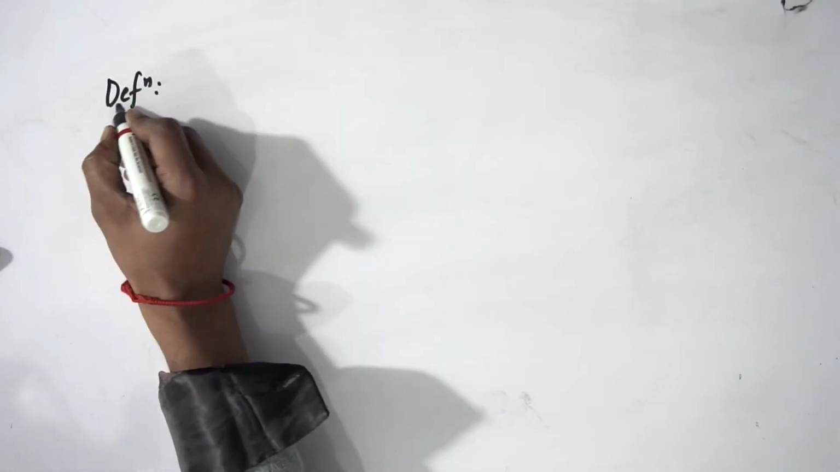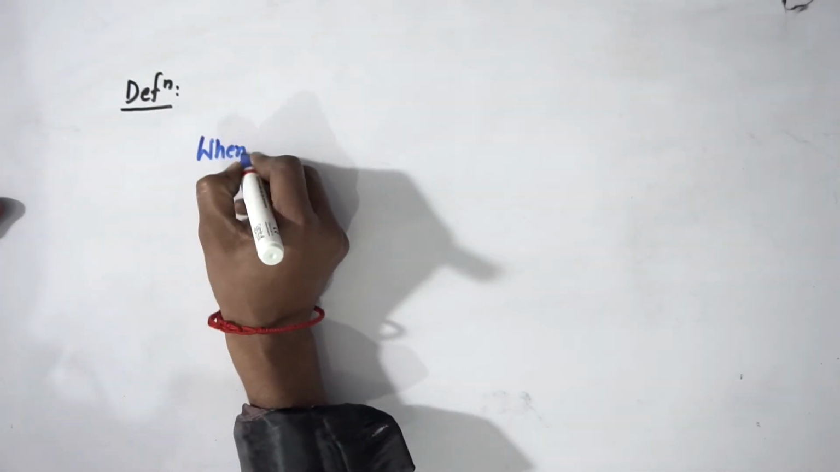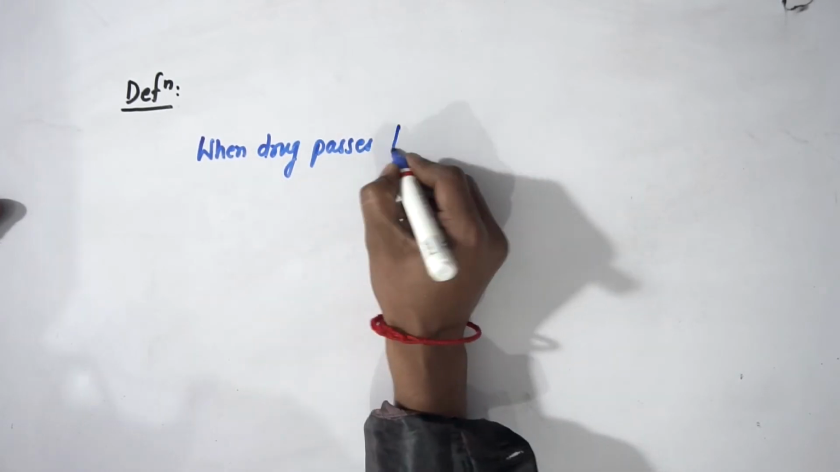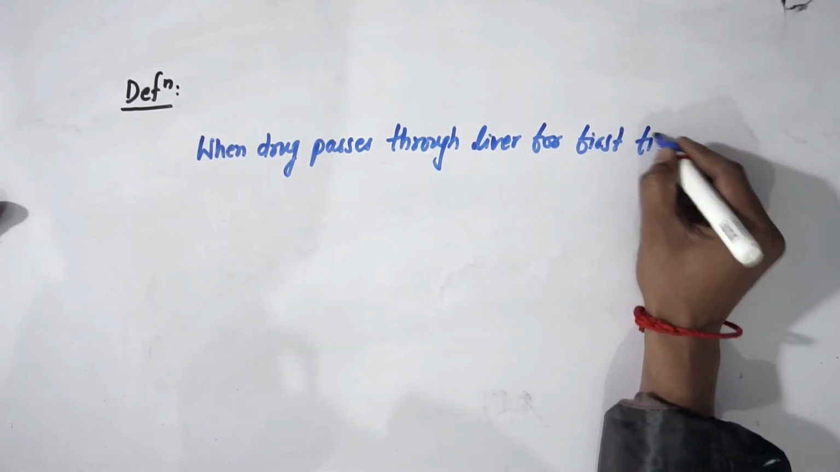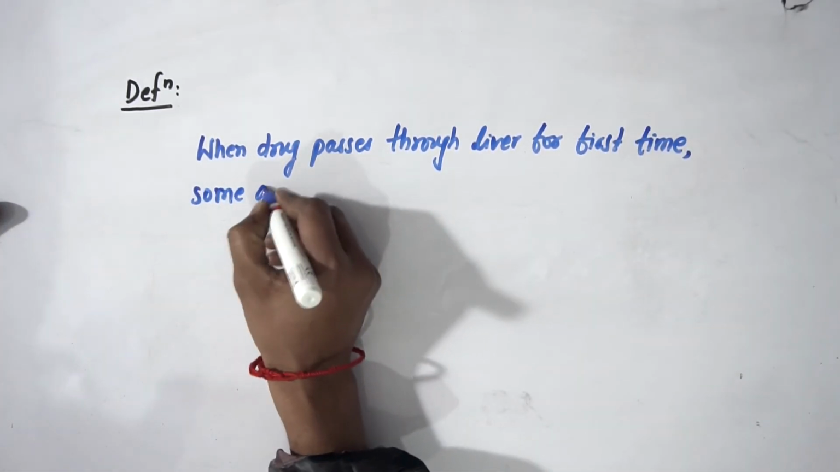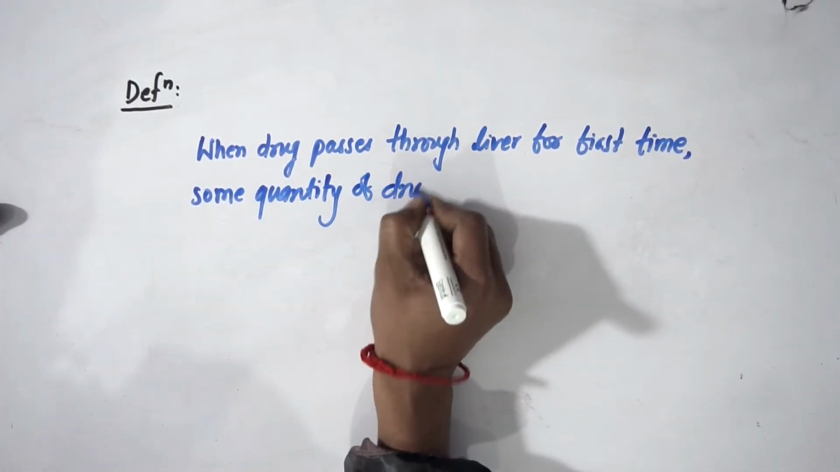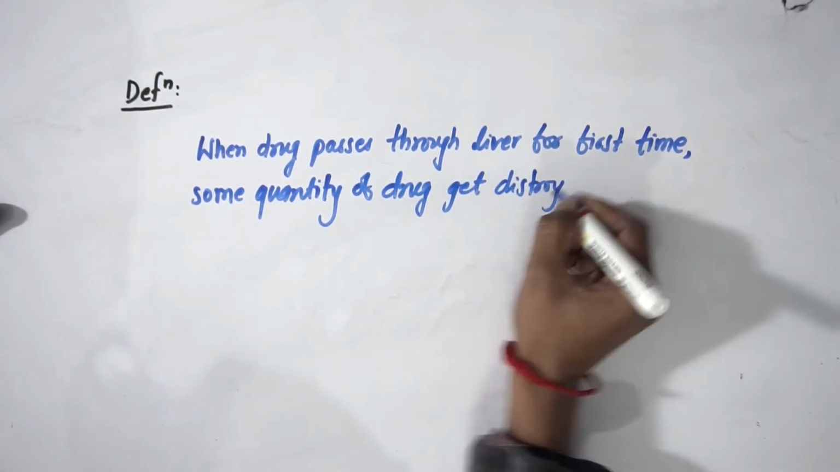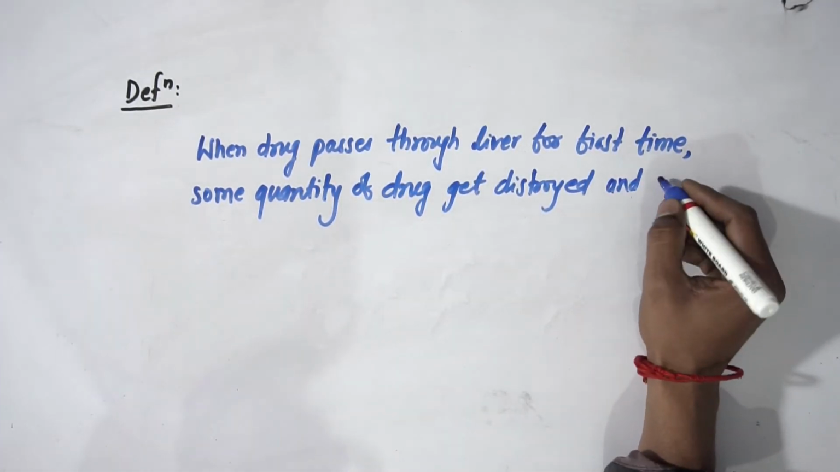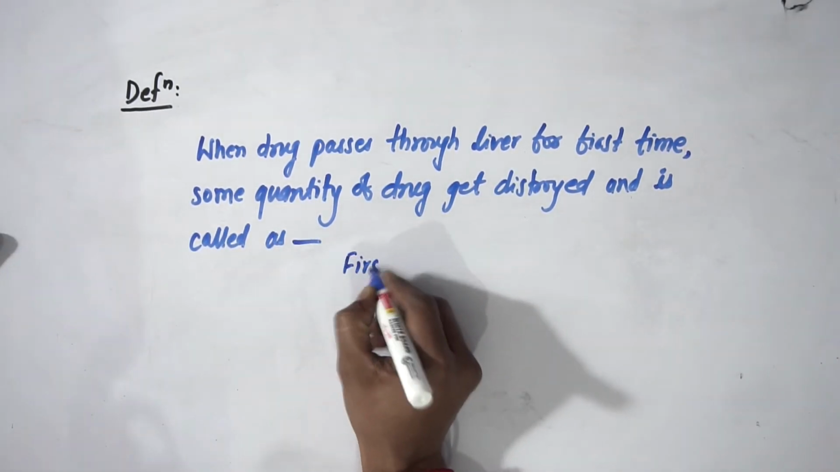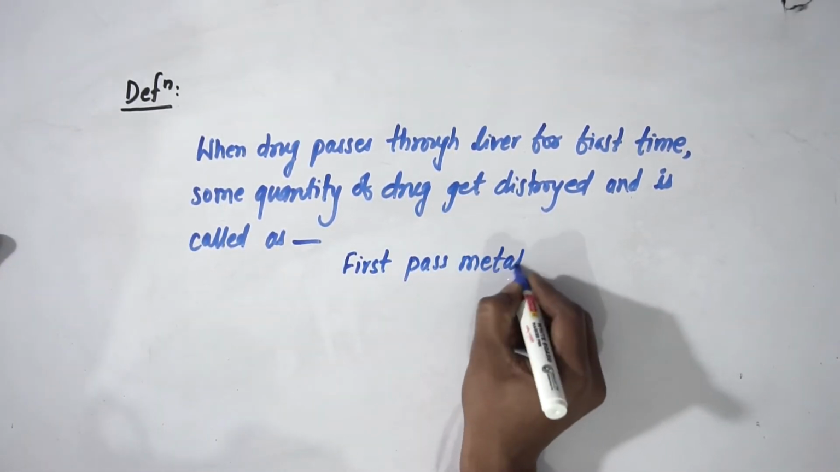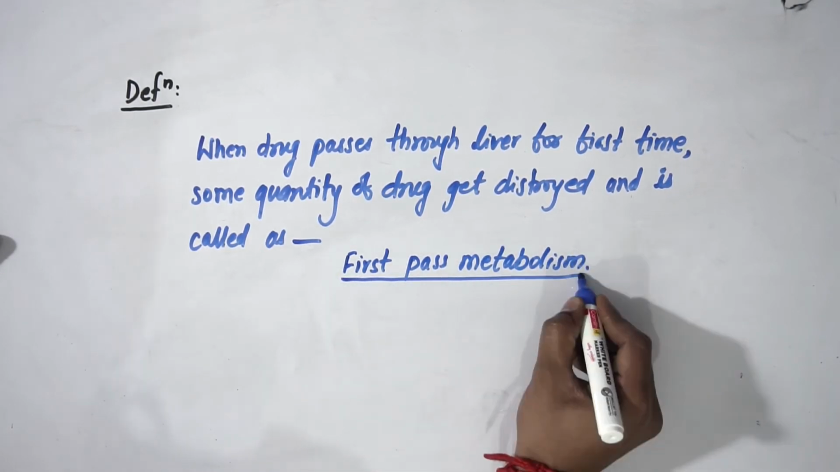Now we will write the definition. You already know the definition, but let me frame the words. So when the drug passes through the liver for the first time, some quantity of drug will get destroyed and that is called first pass metabolism. What will we call it? We are going to call it first pass metabolism.